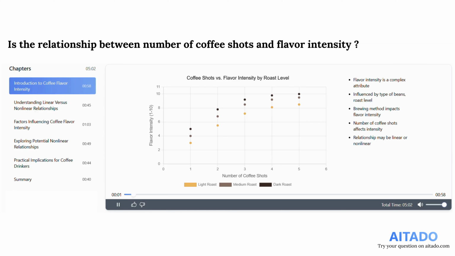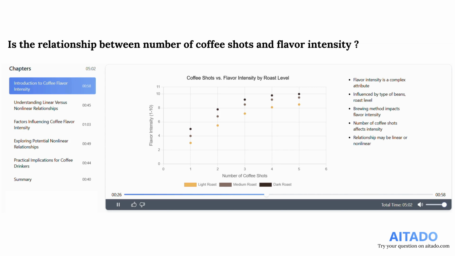Explore the potential nonlinear relationship between the number of coffee shots and flavor intensity. Flavor intensity in coffee is a multifaceted attribute shaped by the type of beans, roast level, and brewing method. The number of coffee shots also plays a crucial role. The graph here illustrates how different roast levels, light, medium, and dark, affect flavor intensity across varying numbers of coffee